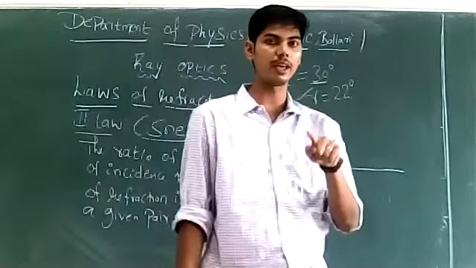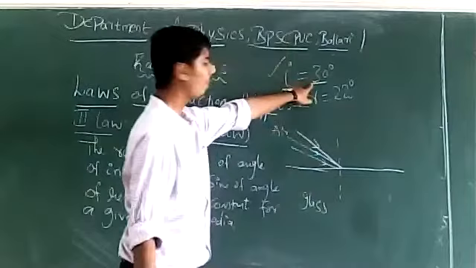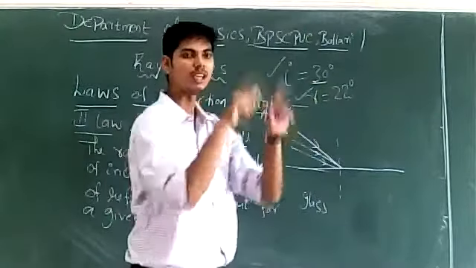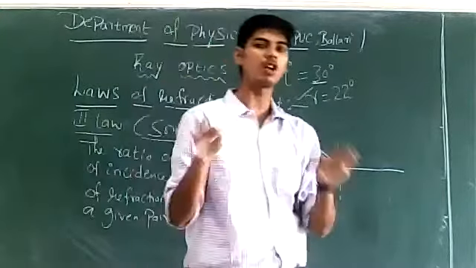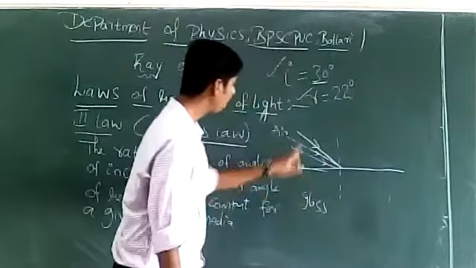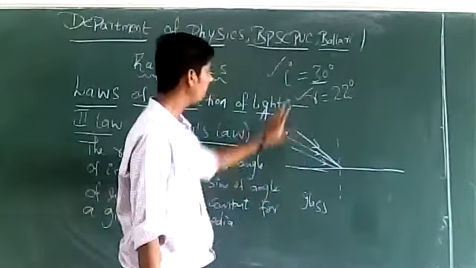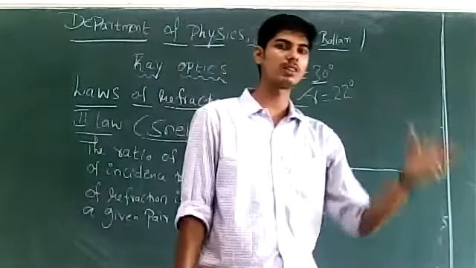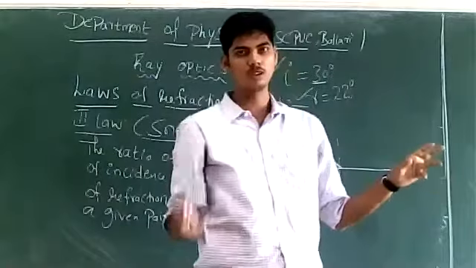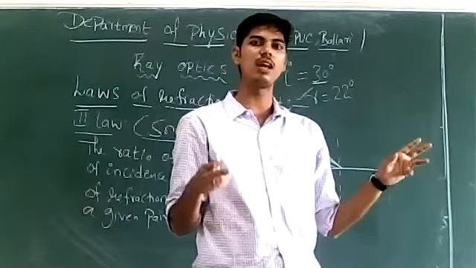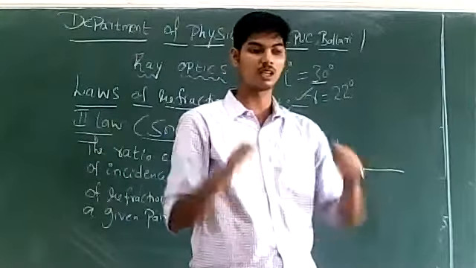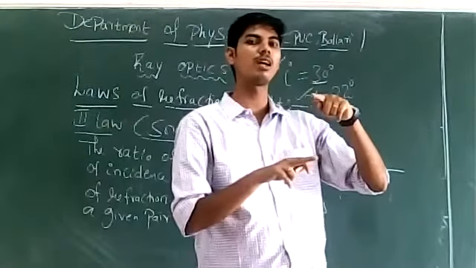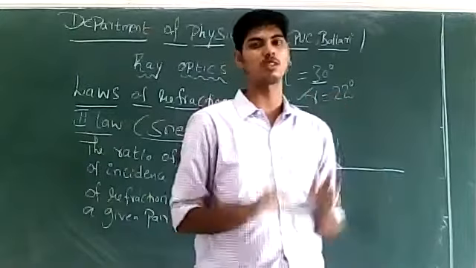If you take the ratio of the sine of the angle of incidence to the sine of the angle of refraction, that ratio is always going to remain constant for a given pair of media. Whatever the angle of incidence, there will be a corresponding change in the angle of refraction, such that the ratio remains constant.